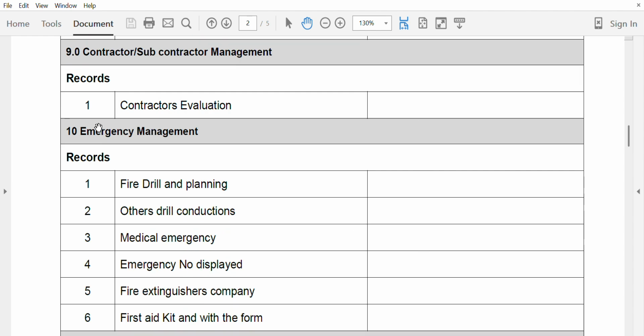Once we come to emergency management, see that the procedure is in line with the ADOSH element for emergency management. Fire drill and planning, a plan for the year.